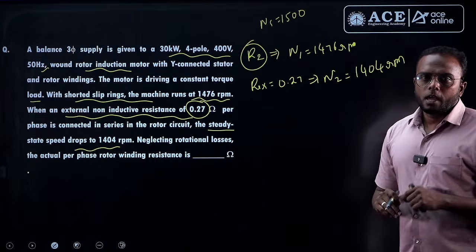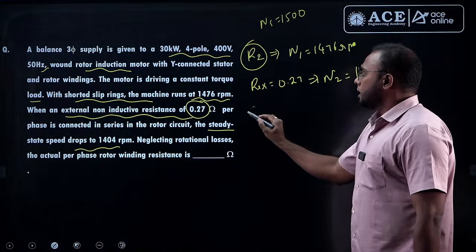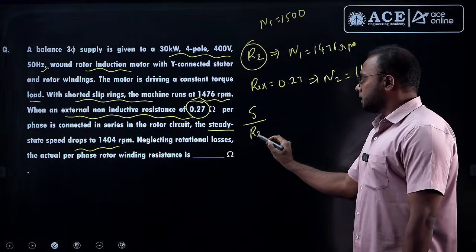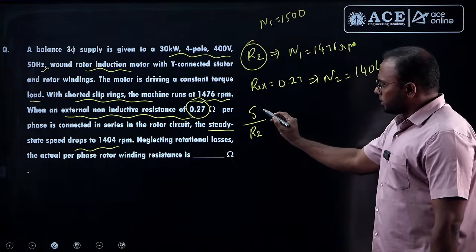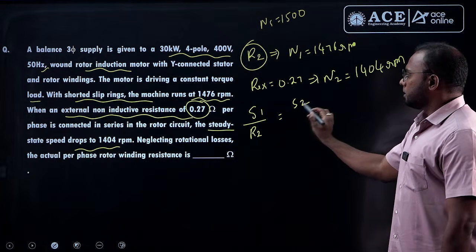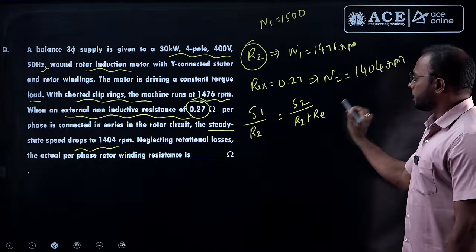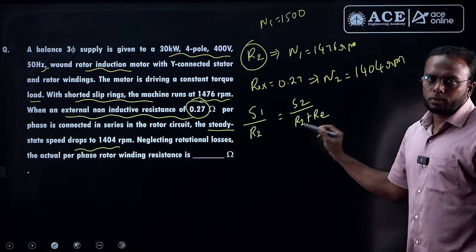That is not given. As torque is constant, what is the condition according to rotor resistance? The ratio of slip to rotor resistance should be constant. So before addition of resistance, we have S1 by R2. After addition of resistance, the ratio is the new slip S2 by R2 plus RE.